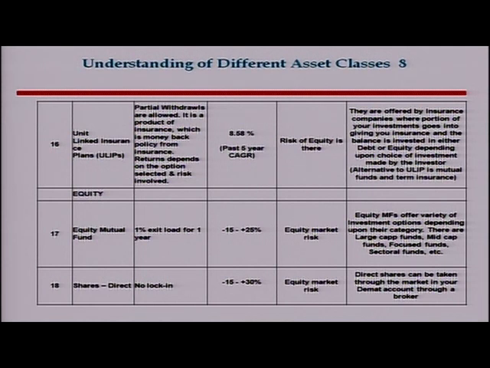And the alternative to ULIP is that you yourself can buy a term plan and invest your money in mutual funds or in other places wherever you feel comfortable in terms of the risk profile you have. The last asset class is equity investments. Equity investments can be made in two ways. One is equity investment through mutual funds, and the other is direct investment, where you yourself can buy shares in your account, for which you need to have a broker and a DP account, and the shares come into your DP in electronic form.